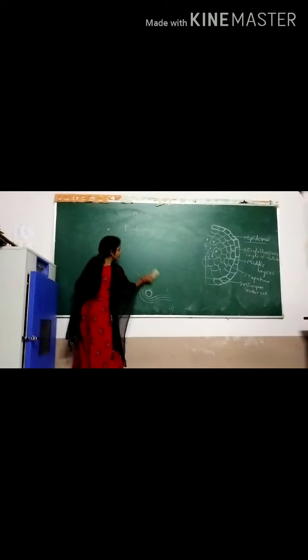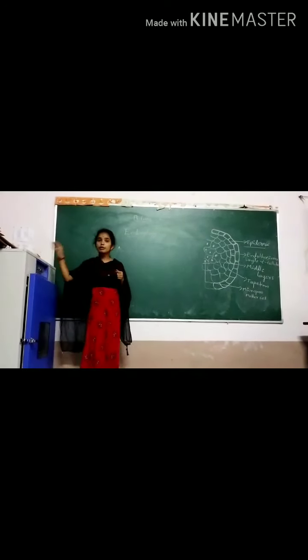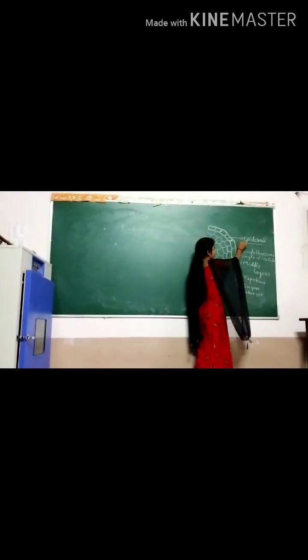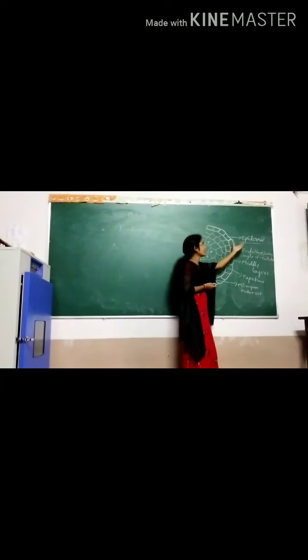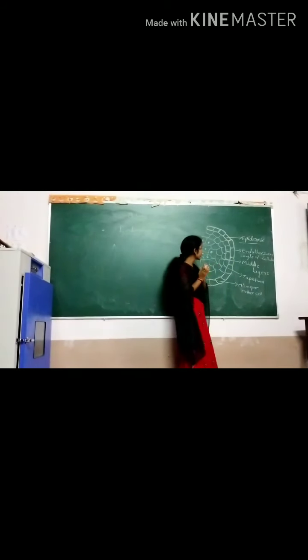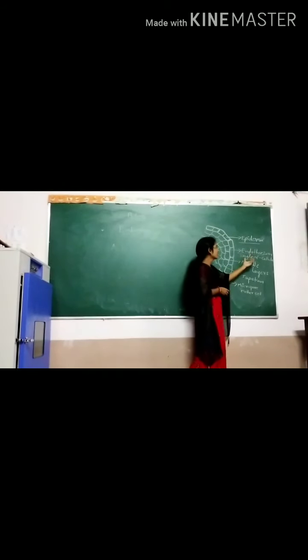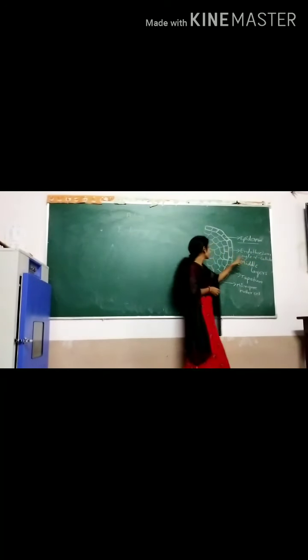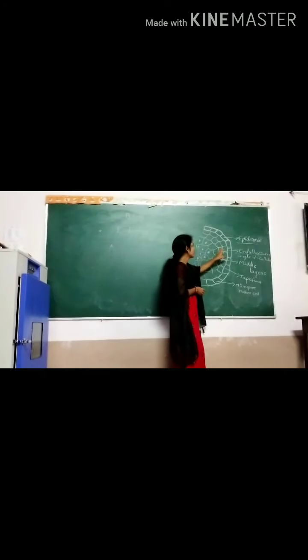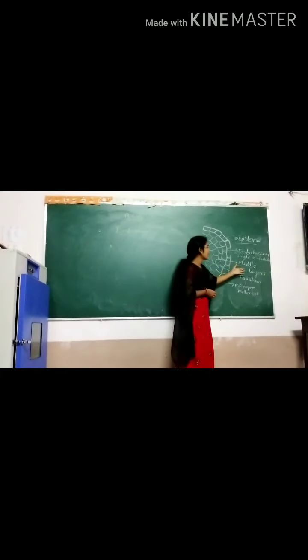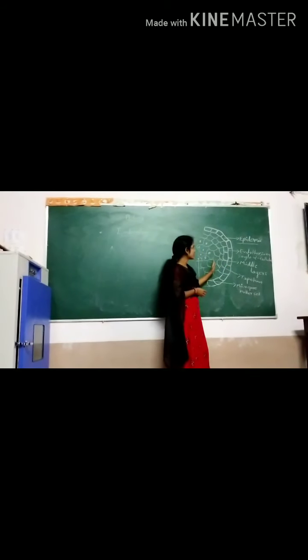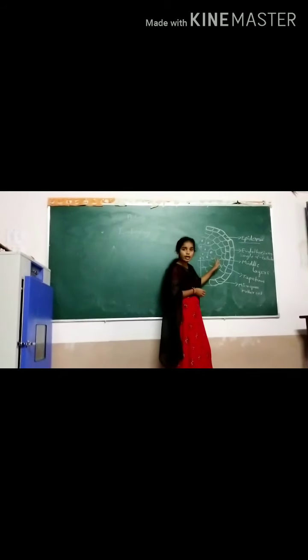Okay students, what are the functions? The epidermal function in the immature stage: first, protection. The epidermal function is protection. The endothelium function: alpha cellulose is deposited in the cells and they are helpful to the development of the pollen grains. The middle layer is beneath the endothelium cells and is present in the immature stage.